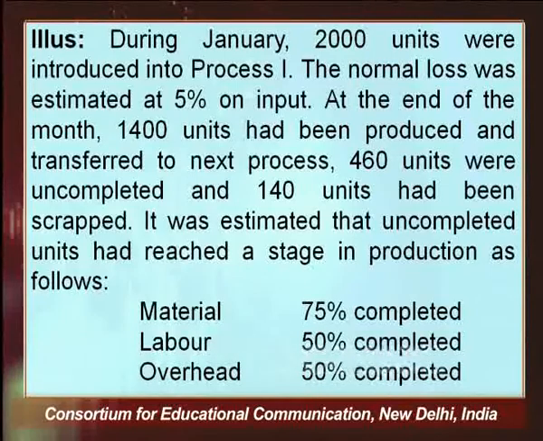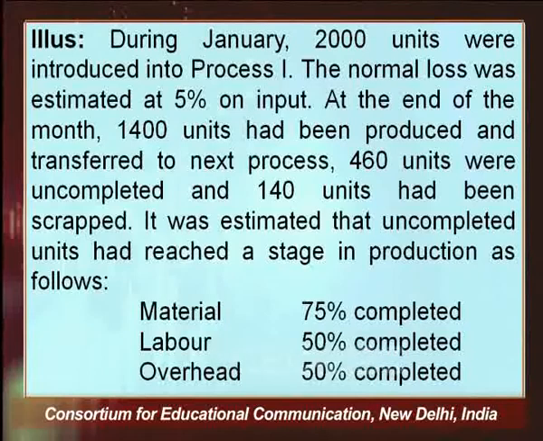At the end of the month, 1400 units had been produced and transferred to the next process. That is, 1400 units are 100% completed and being transferred. If it is a final process, you may say it is a finished product. If it is still to be processed, you will say the 1400 units are the output of this process which will be transferred to the next process.